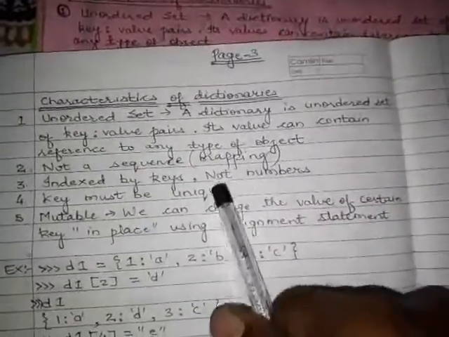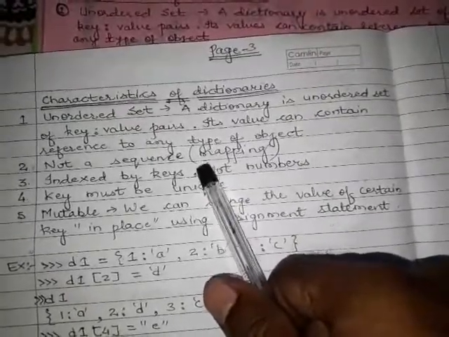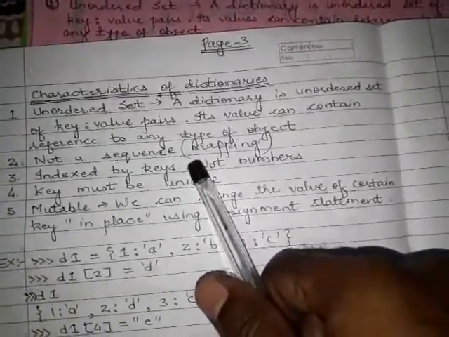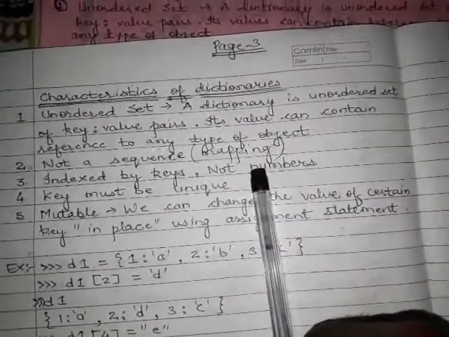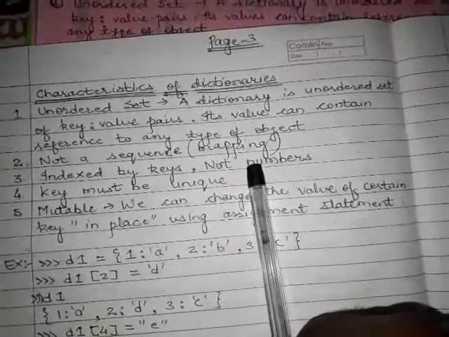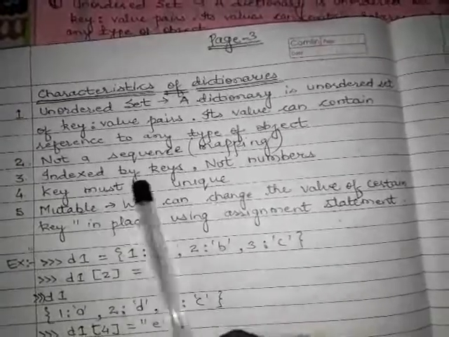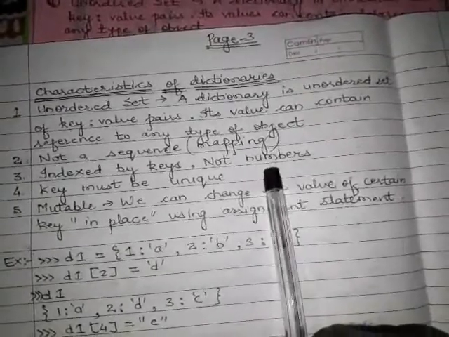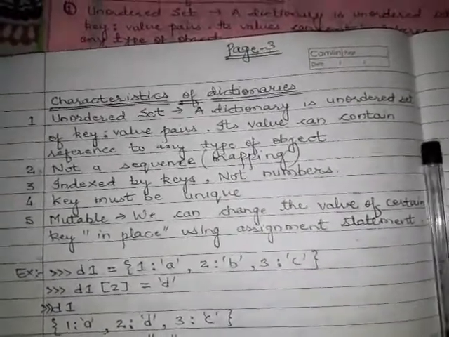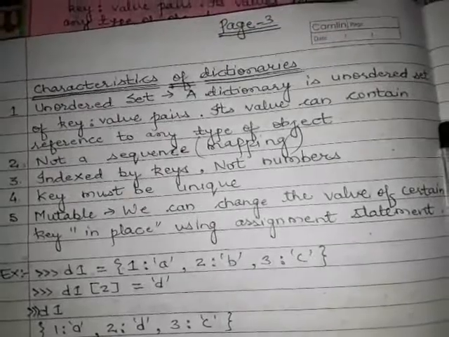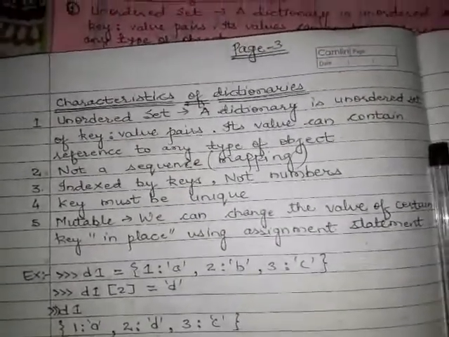A dictionary is called a mapping. Mapping means the key acts as a pointer to a value. The third one is: indexed by key, not number. Generally in sequences like string, list and tuple, indexing is done with the help of integers, but here indexing is done with the help of the key, not by numbers. Keys must be unique. It is very important that the keys of a dictionary must be unique. No two values have the same key, because the key is the key feature of the dictionary.